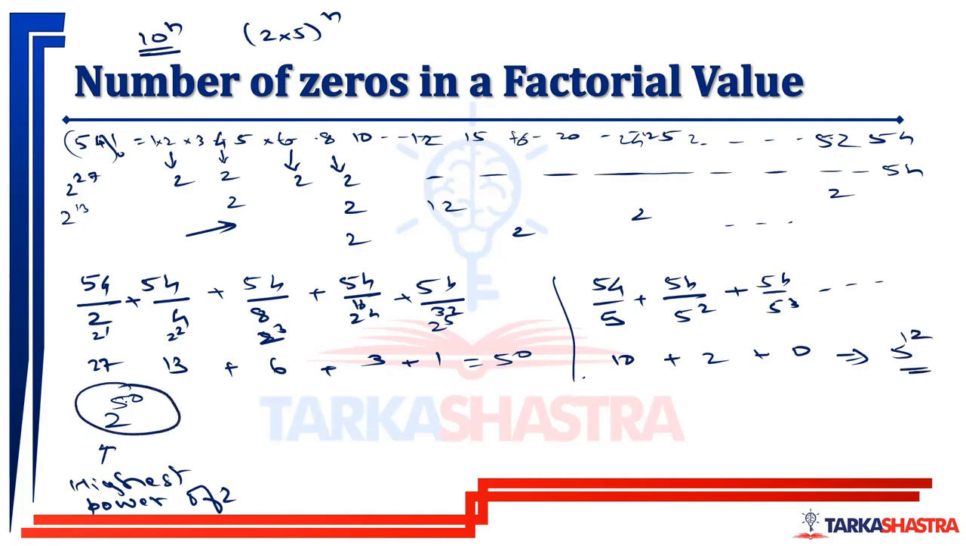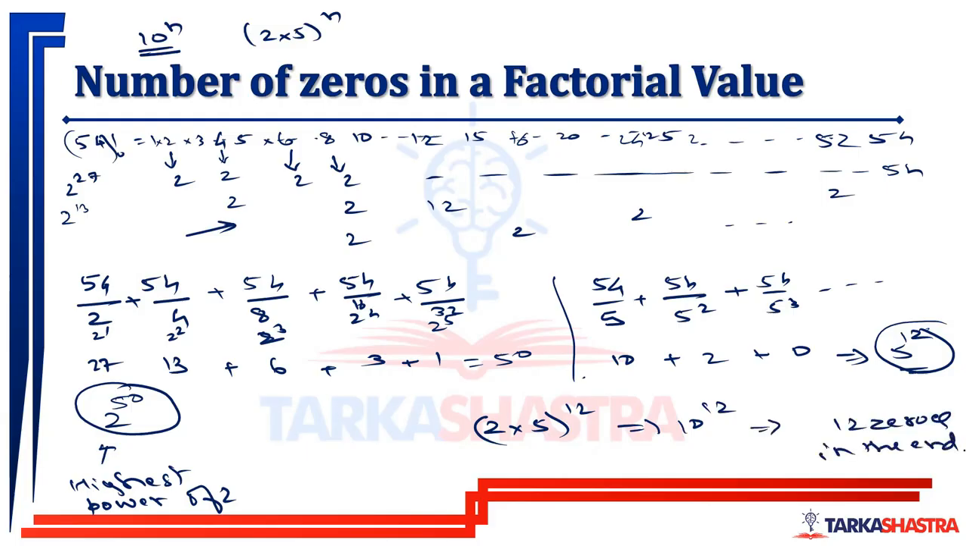Now we have 2 to the power 50 and 5 to the power 12. How many pairs of 2 and 5 can I make? I can make a maximum of 12 pairs of 2 and 5. If I can make a maximum of 12 pairs, then the highest power of 10 is 10 raised to 12, which means it will have 12 zeros in the end.